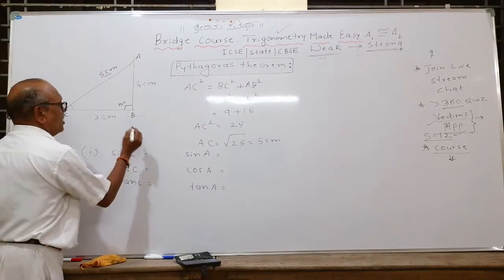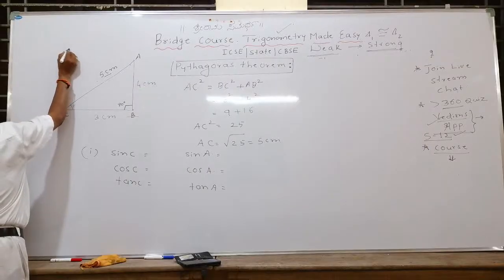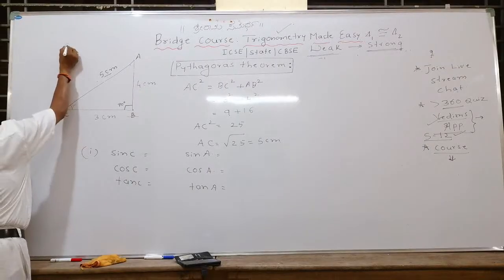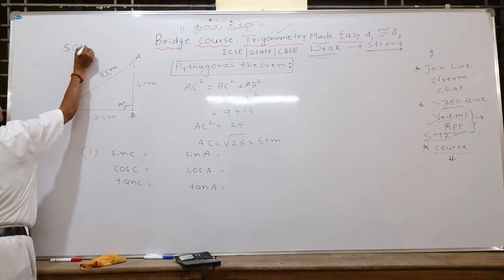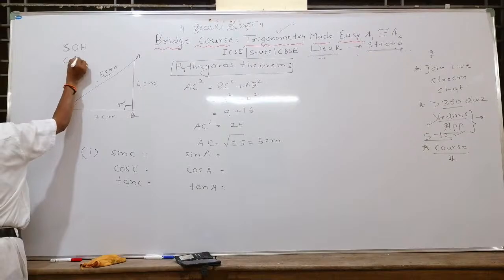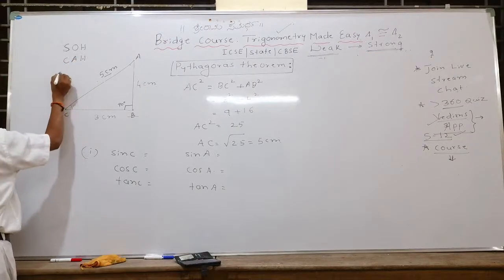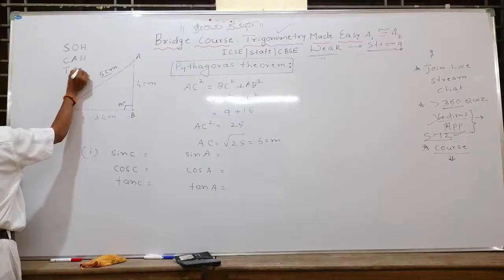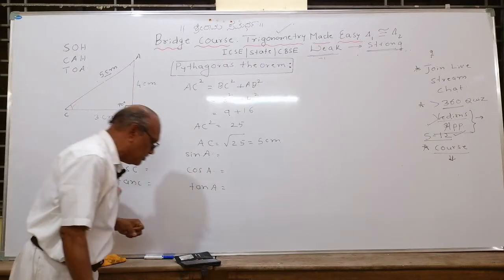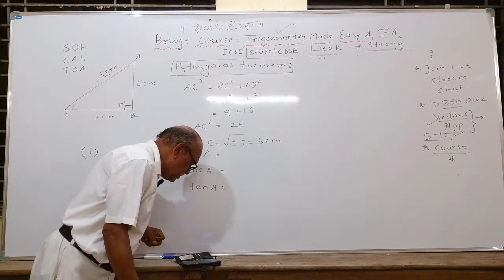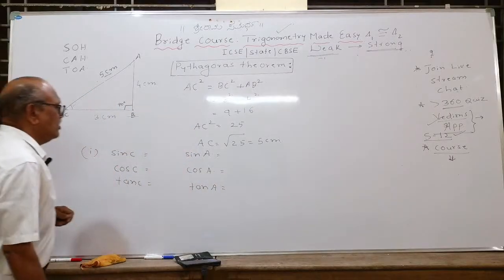Sin C, first of all, remember this formula, don't forget it. SOH, CAH, TOA. Use this formula and try to write the values. Write the direct values. Okay.